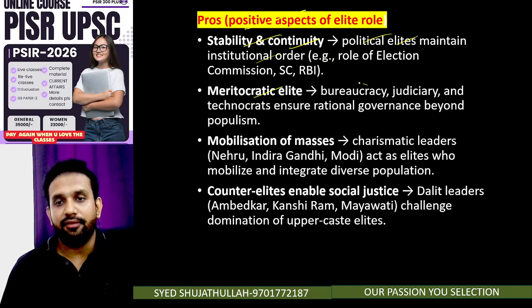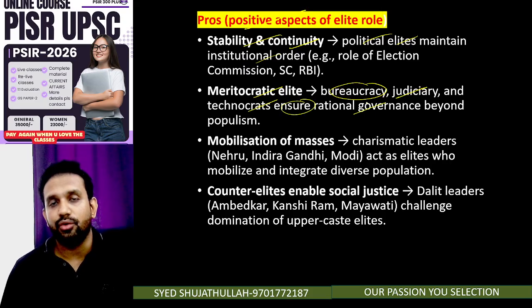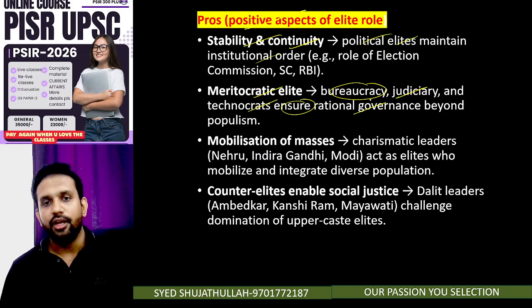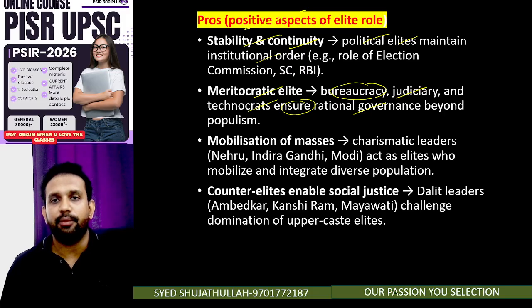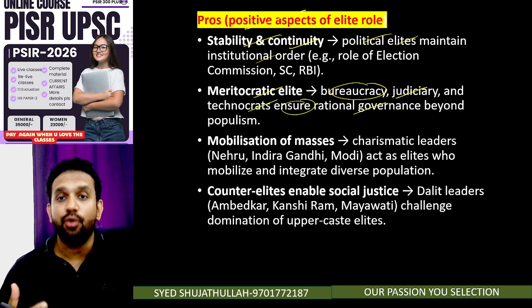Meritocratic elite, which is nothing but through merit we have come into the elite. Bureaucracy, judiciary, technocrats ensure rational governance. We always talk about good, we always talk about dialogue, we always talk about the middle way. You don't take sides of anyone. That is how we are able to ensure what? You are being elite, but you still find ways to give justice. That rational principle that governs us is very beautiful of us.